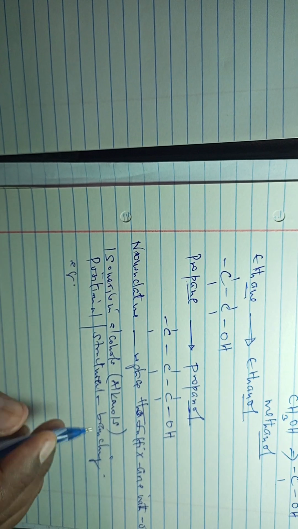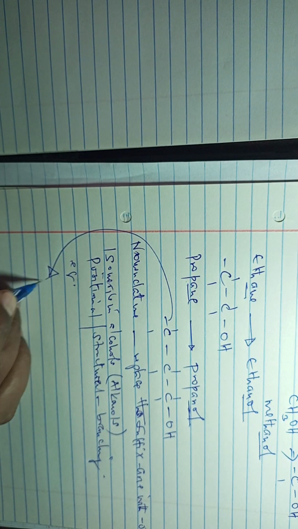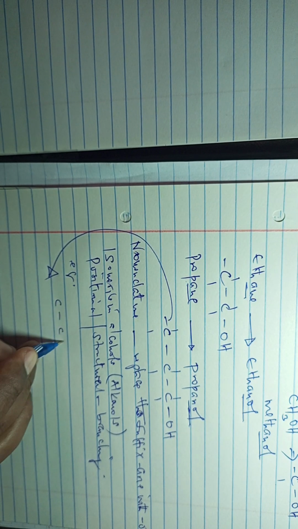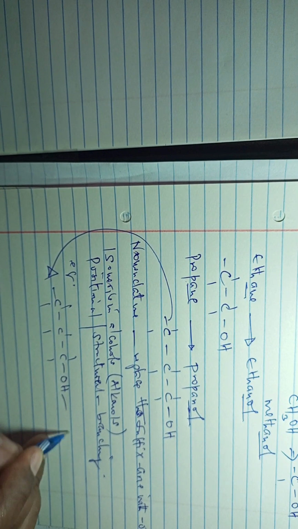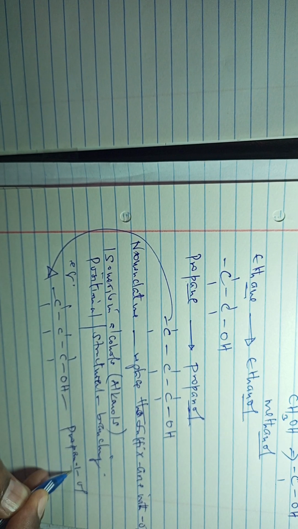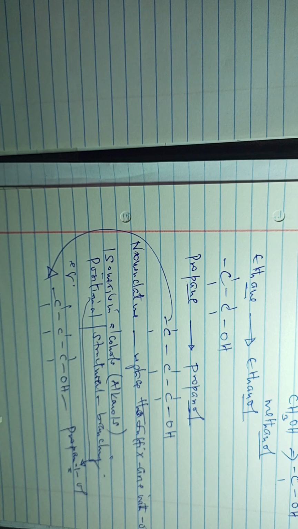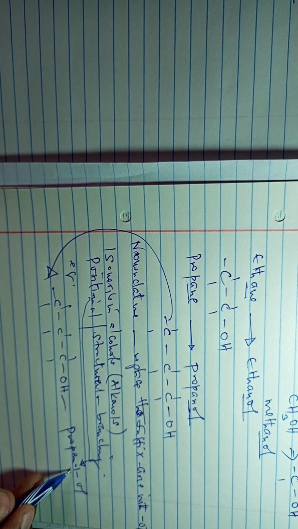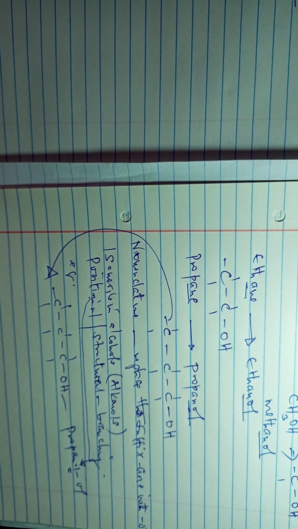For example, we can talk of ordinary propanol, which is a straight carbon-carbon chain. So this is basically propan-1-ol. The 1 here shows the position of the OH group. So that number denotes the position of the OH group in the chain.